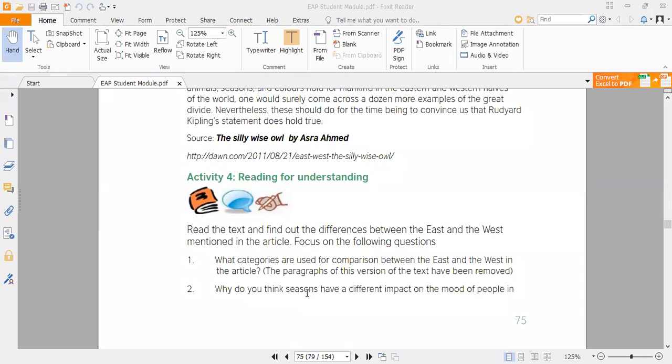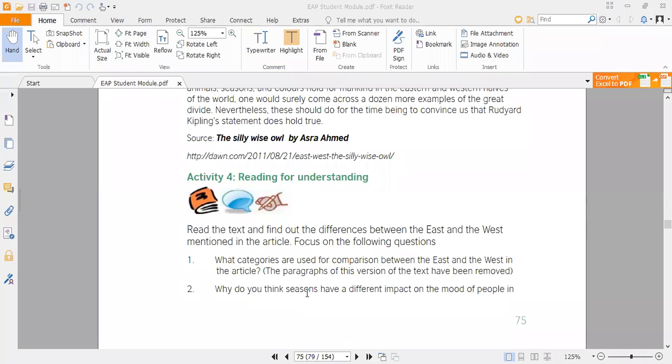There were different concepts on the color of dresses as well. So these are the categories used to compare the concepts of eastern and western people. In this way you can give the list of those categories that are used in this article for comparison purposes.